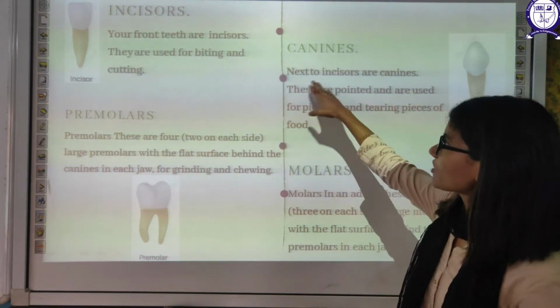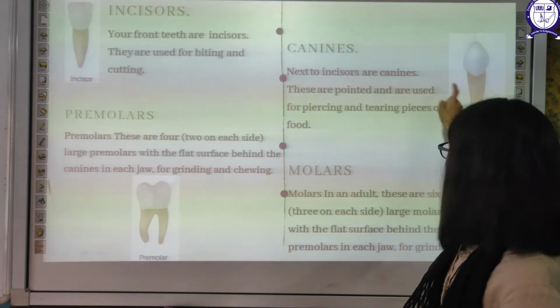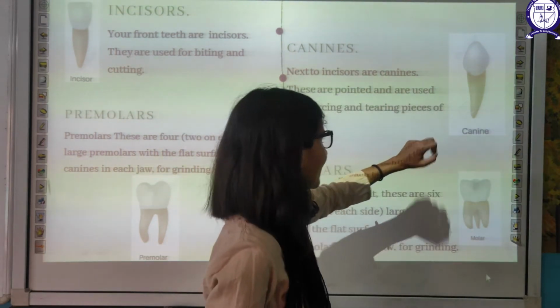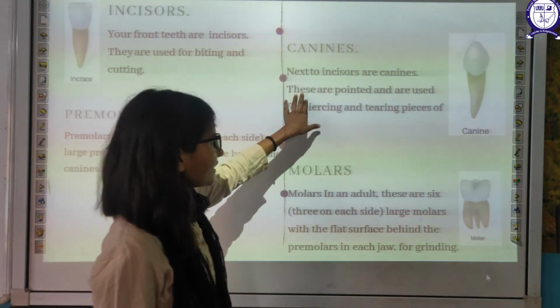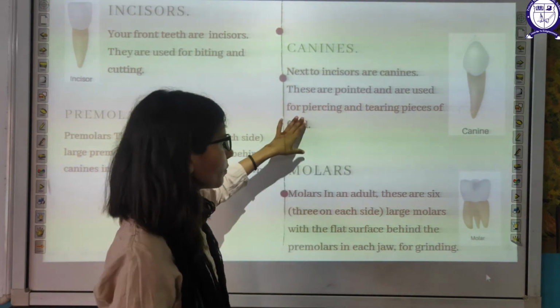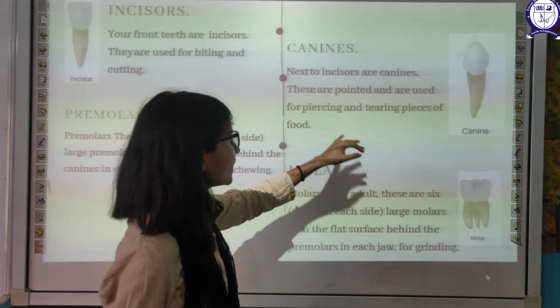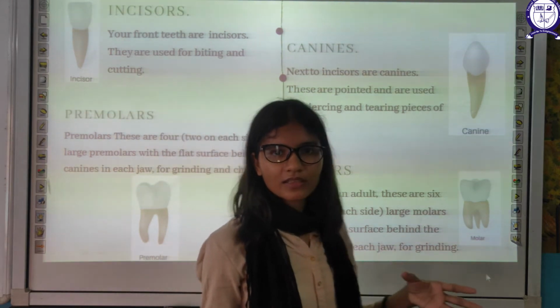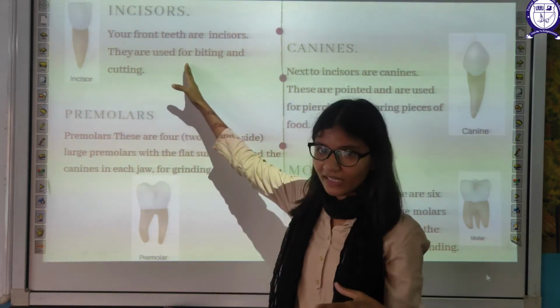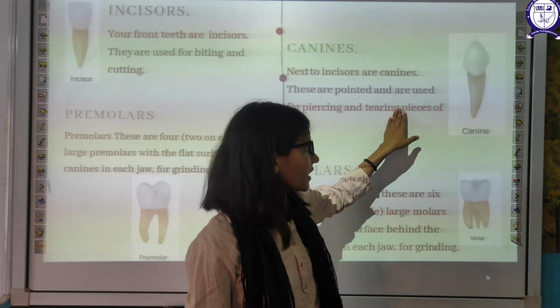Secondly, canine. Next to the incisors, canines are there. This is the typical diagram of a canine. They are pointed. They are used for piercing and tearing the food into pieces. Cutting and biting, tearing and piercing of the food.